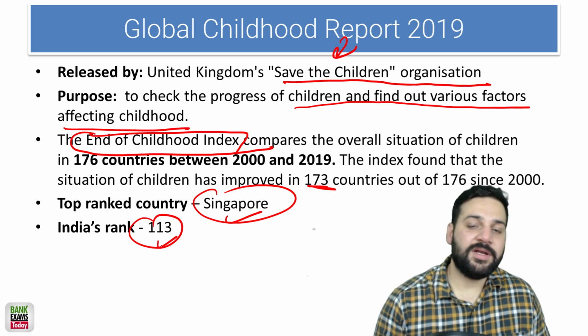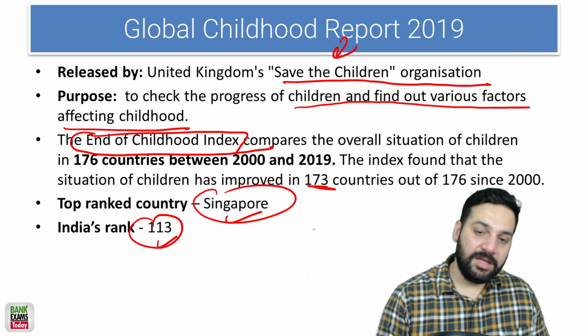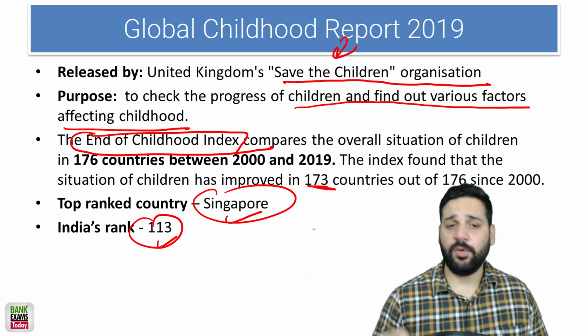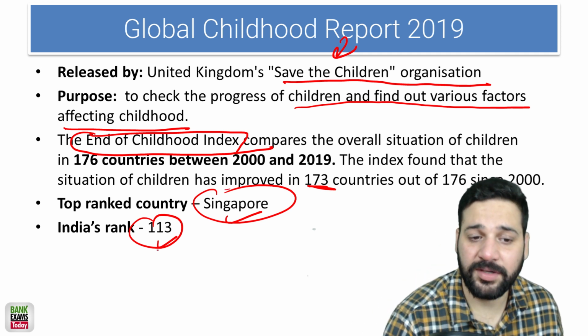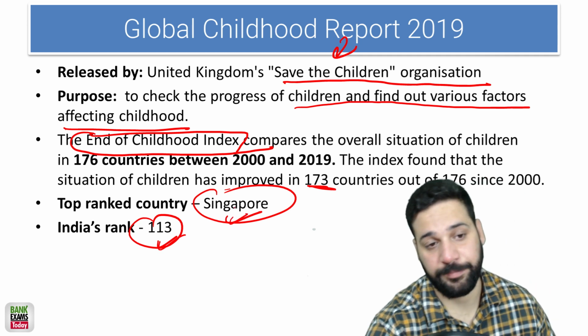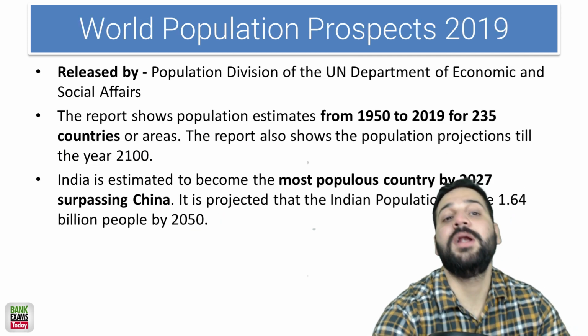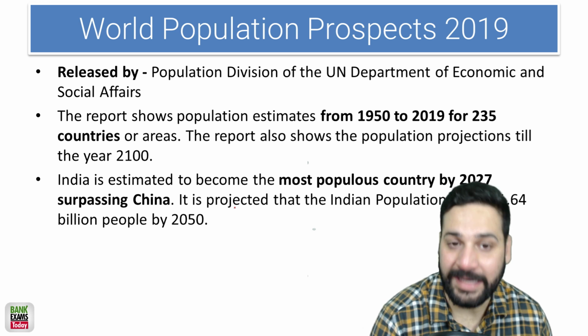There are 173 countries, the top country is Singapore, and India's rank is 113. The situation of children has improved in 173 countries out of 176 since 2000, right? So India's rank is 113, and Singapore is at the top. Okay. The World Population Prospects 2019.